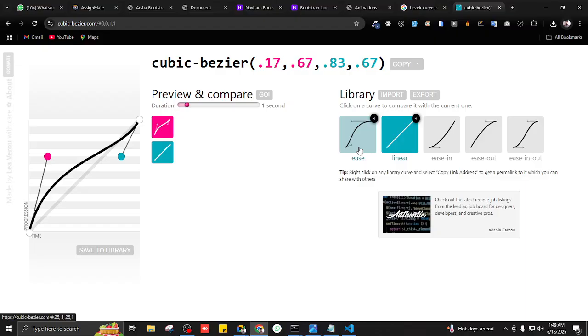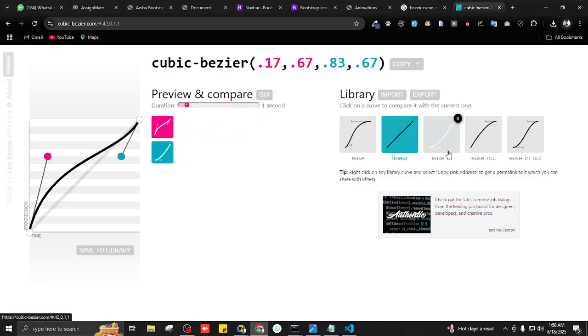Linear means steady, the same speed. It's going to start at the same speed as it is going to end. So basically, throughout the animation, the speed is going to be the same. If I press go again, pay close attention to the blue one. So it's the same speed.